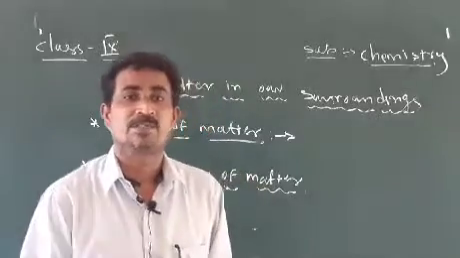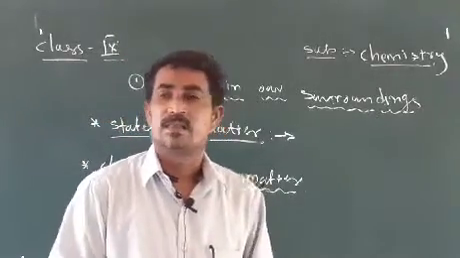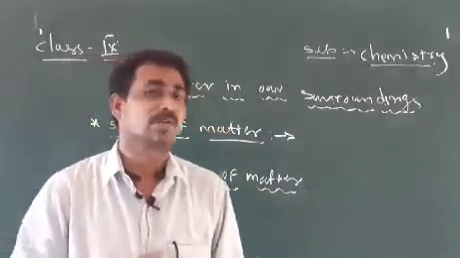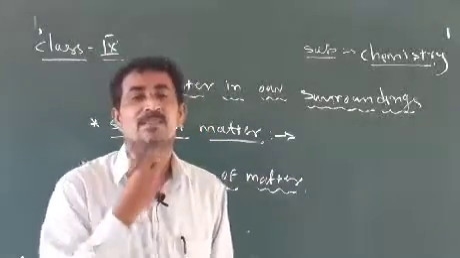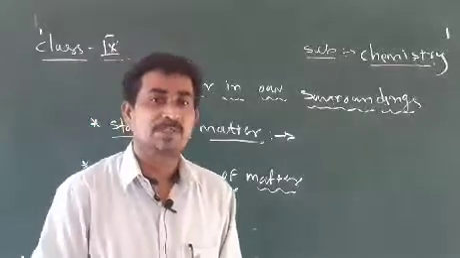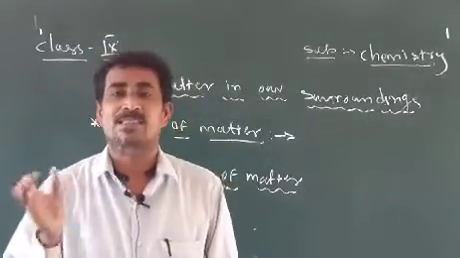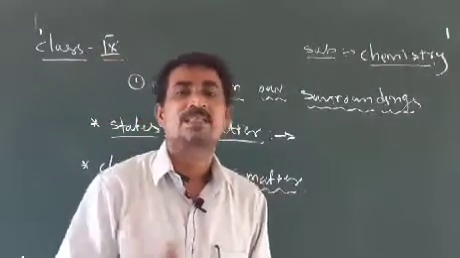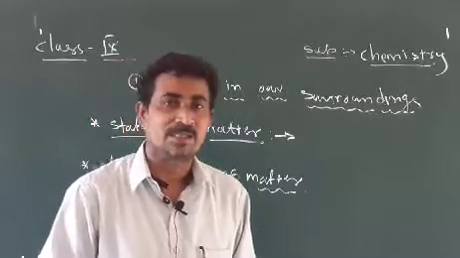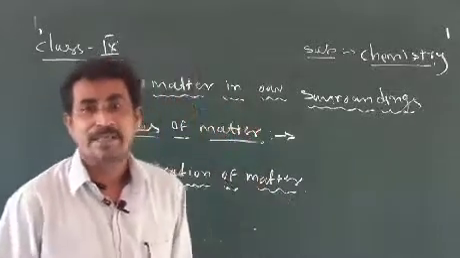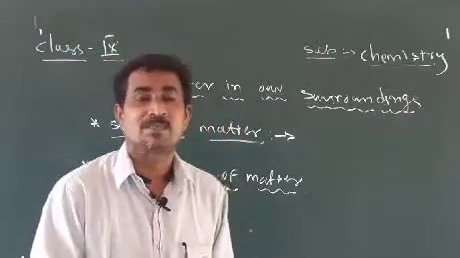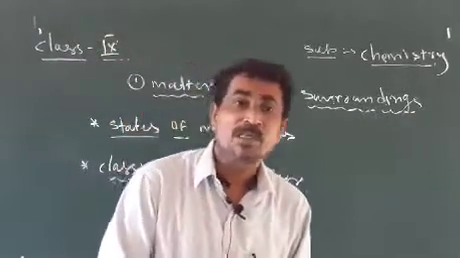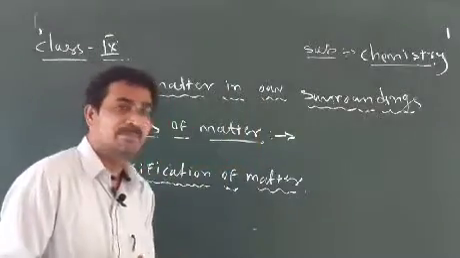In the previous video class we learned about matter and completed some activities, and then we learned about the characteristics of matter. How many characteristics? At least 4 to 5 characteristics we learned. Today we continue this chapter, and you want to know the states of matter.